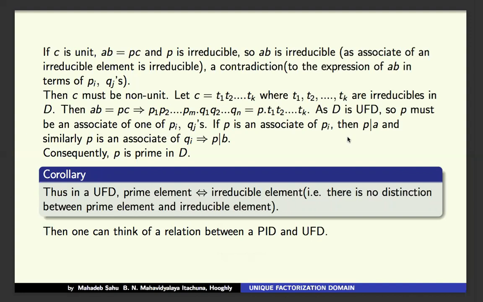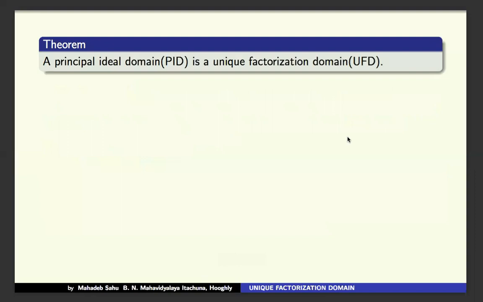Now, as you see, in a PID, irreducible elements are prime elements and the reverse is also true. In a UFD, we have just seen there is no distinction between prime elements and irreducible elements. So it's very pertinent to think of a relation between PID and UFD. So here is a theorem: every principal ideal domain is a unique factorization domain. Every PID is a UFD.